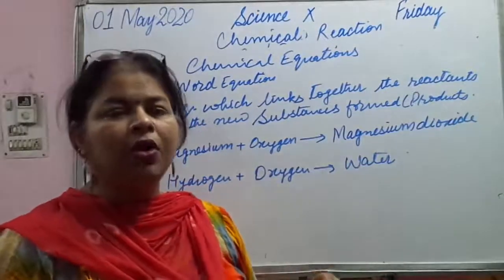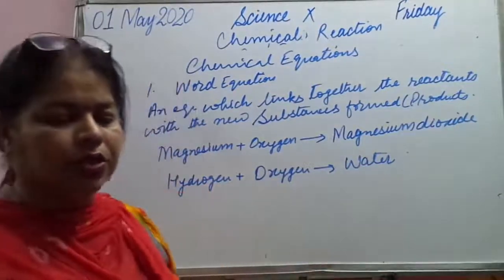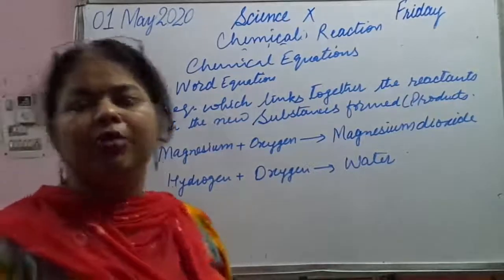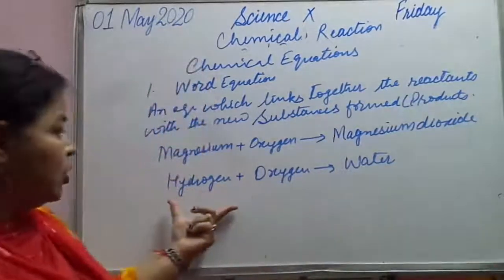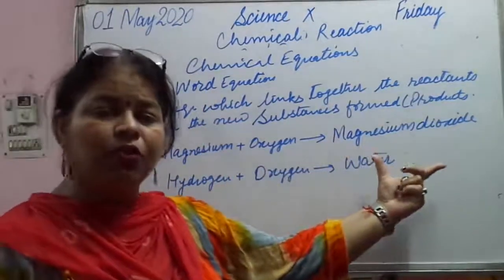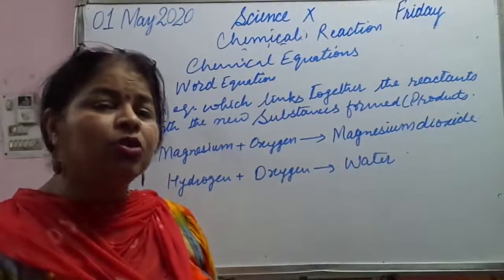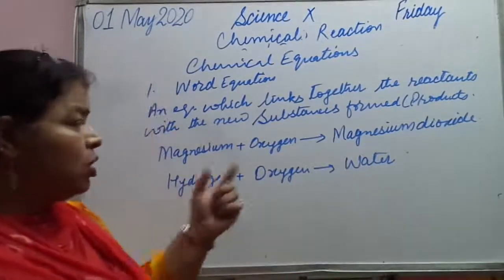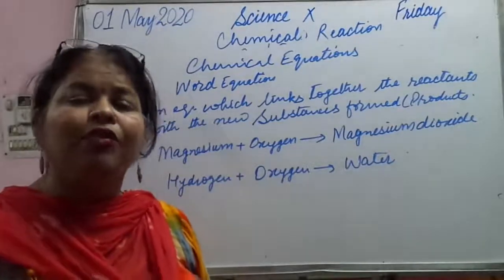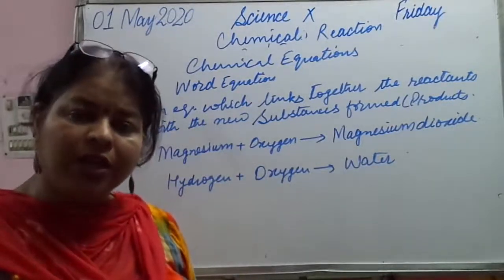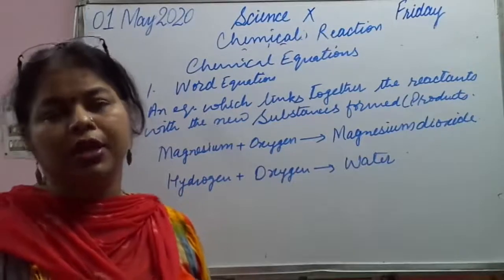Now let us come to the symbol equations. If we keep on writing such reactions in word form, it becomes very lethargic and also very difficult to write such long equations. So for convenience, we write symbolic equations.